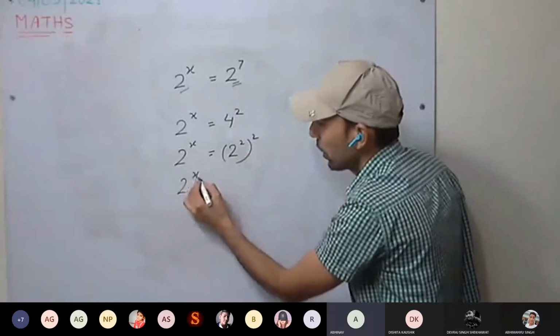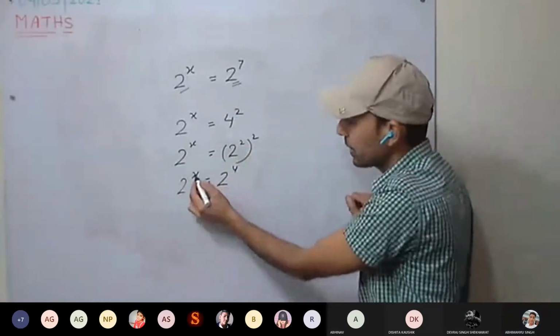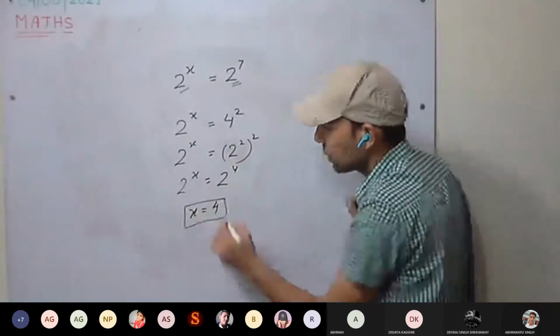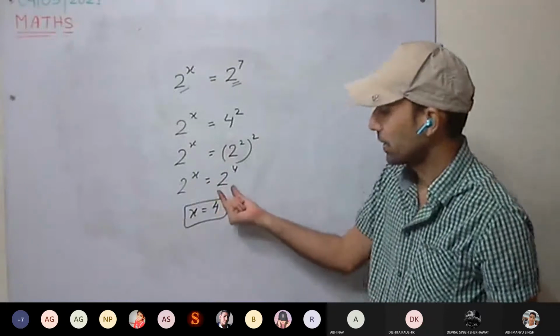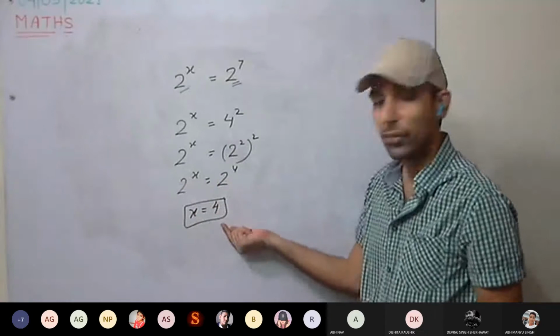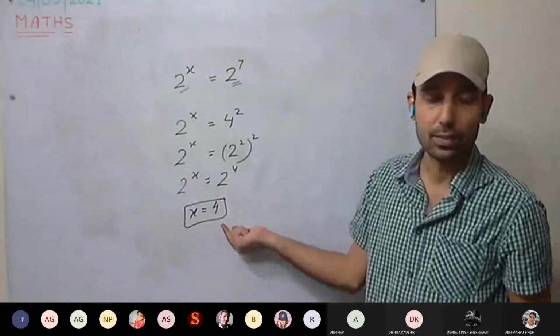So 2 raised to power x equals 2 raised to power 4. Now since bases are same, we can equate the powers, x equal to 4. Understood? So first we have to make the base same on both sides. If bases are same, we can equate the powers.